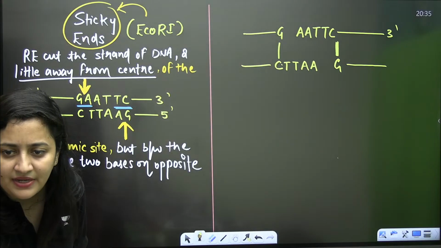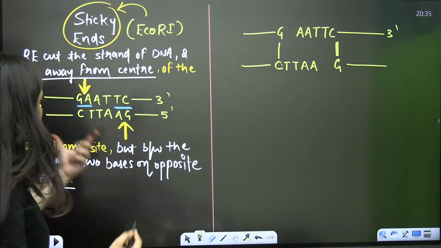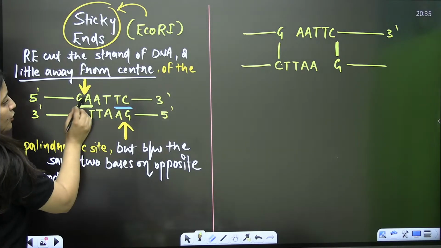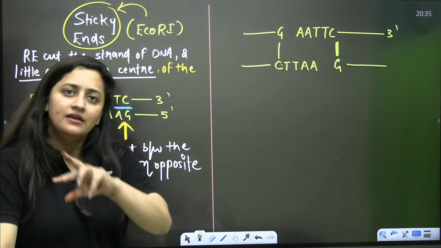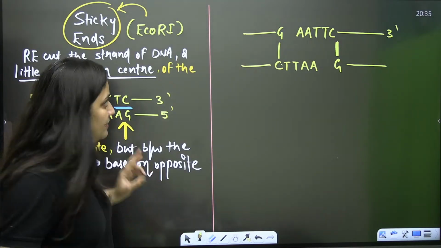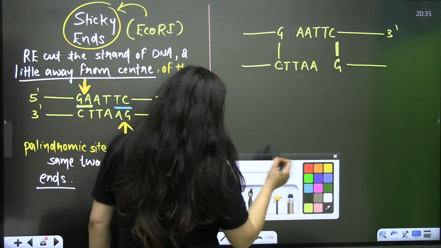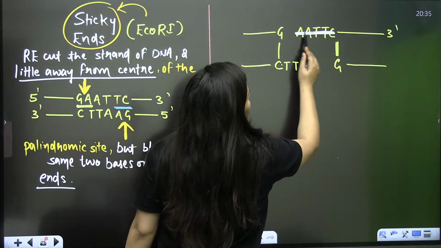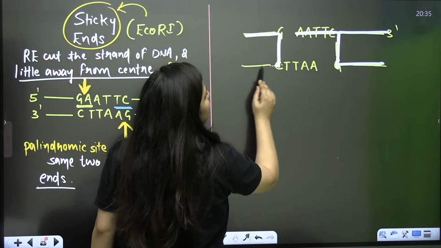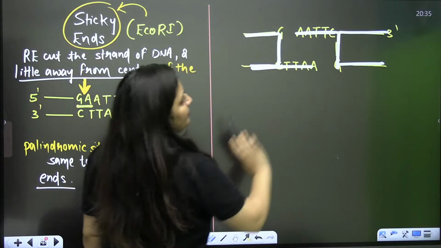Basically, what is happening here? The sugar phosphate backbone in between the guanine and adenine will be hydrolyzed by this restriction enzyme, right, bache? So obviously, in that case, this part will stay together, and this part of the DNA will get separated from each other.